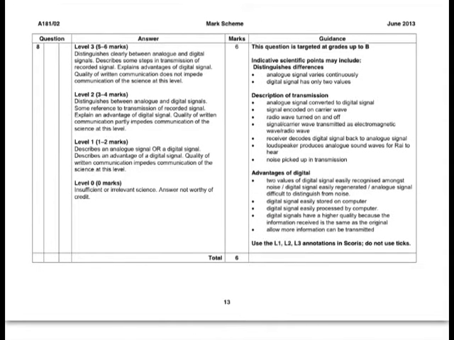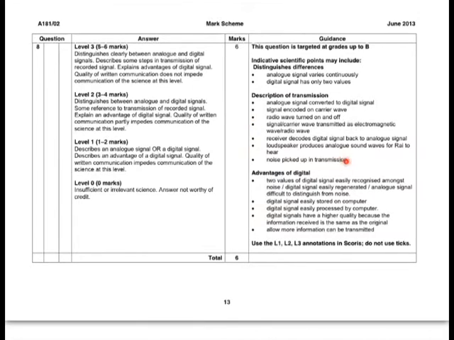So for the 6 marks, you need to tell us the difference between analog and digital signals, describe some of the steps in transmitting a recorded signal, and also explain the advantages of a digital signal. The difference between analog and digital signals is that analog signals vary continuously, while digital signals have only 2 values. That's the most important thing to say, and that gets out of the way what an analog and digital signal is.